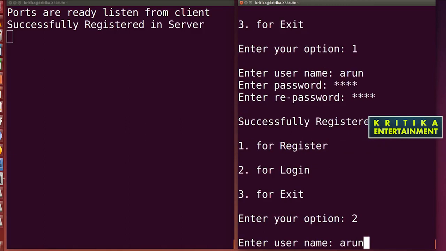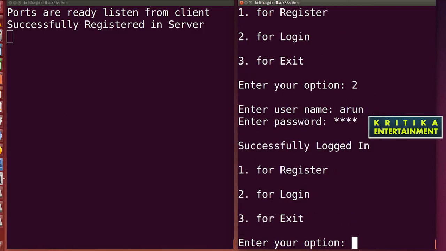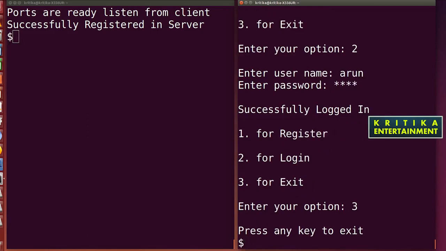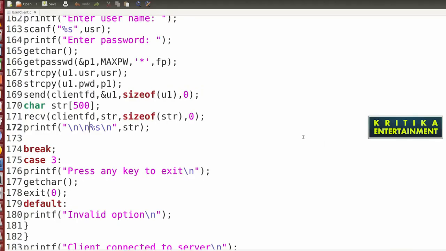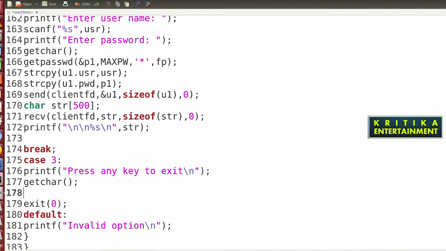Arun, Kitty, then successful login to server. Then 3 for exit. You can press the 3, then press any key to exit, then it will exit. Write press any key exit, getchar, two times, so that it will wait and close.